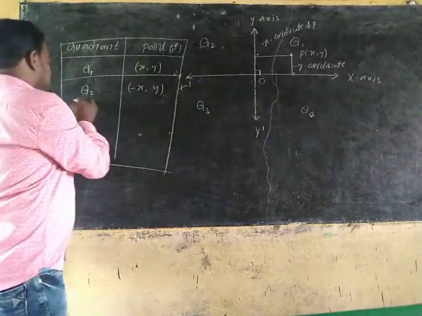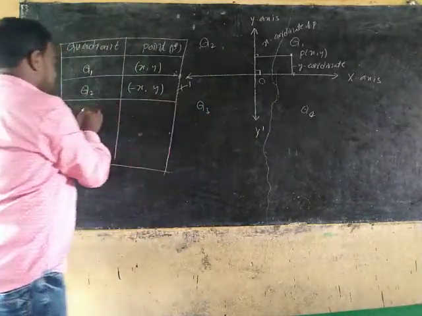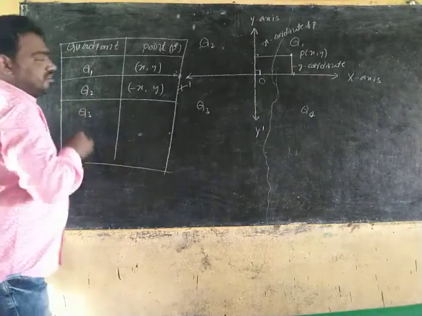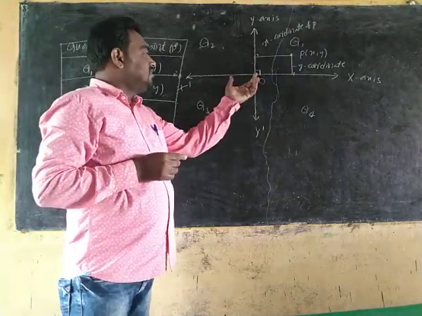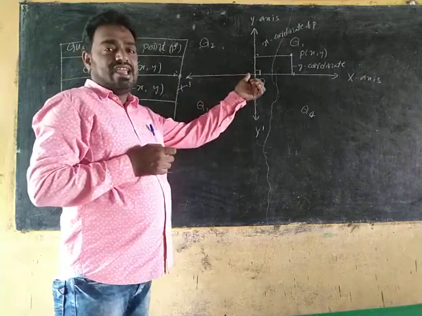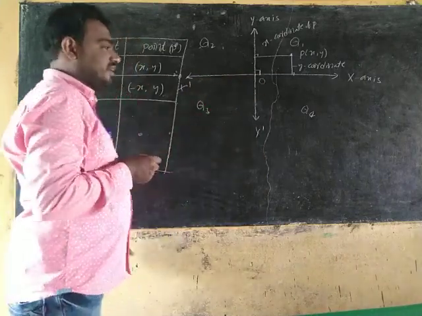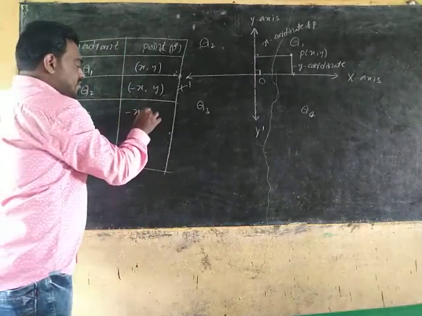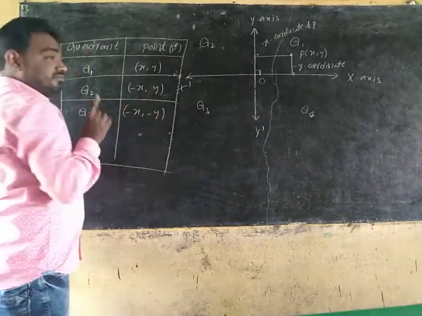Now the third quadrant is bounded between the negative x axis and negative y axis, so minus x comma minus y.